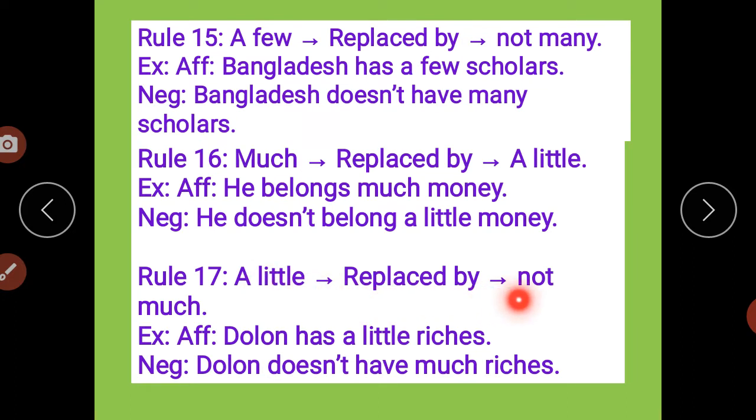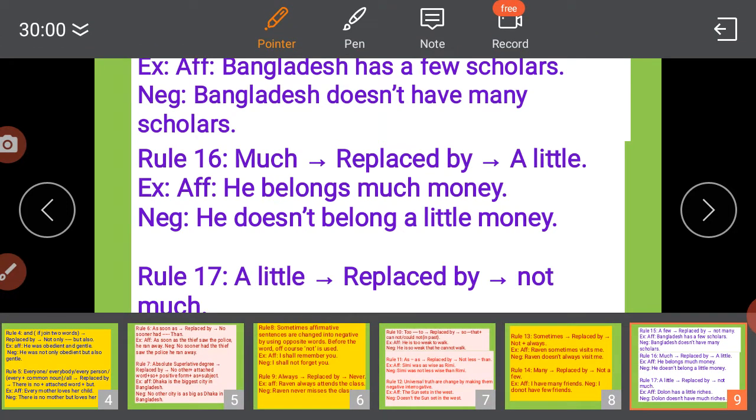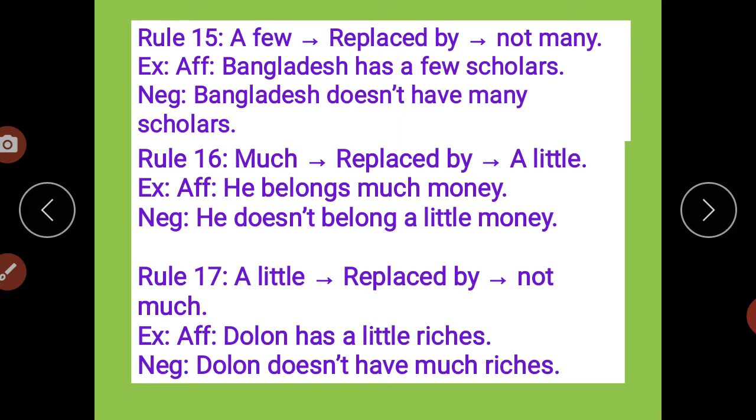A little replaced by not much. Dolon has a little riches. So a little converts into what? Not much. A little means not much, right? Answer: Dolon doesn't have much riches. Has becomes doesn't have.